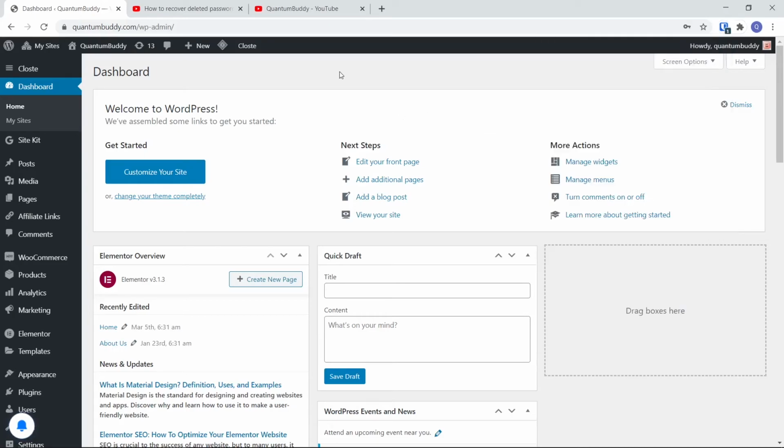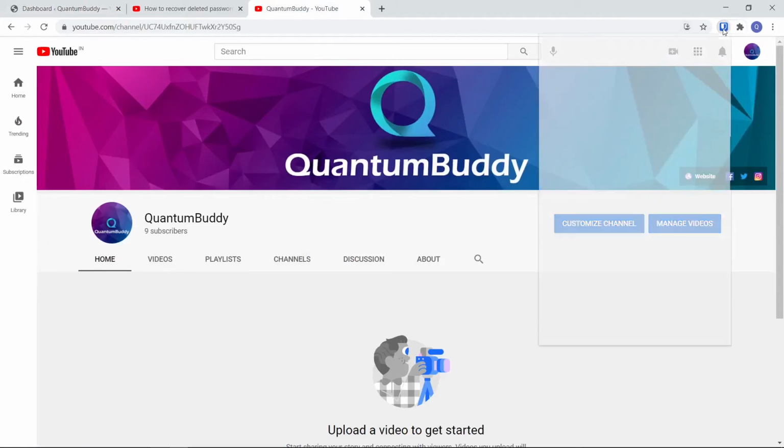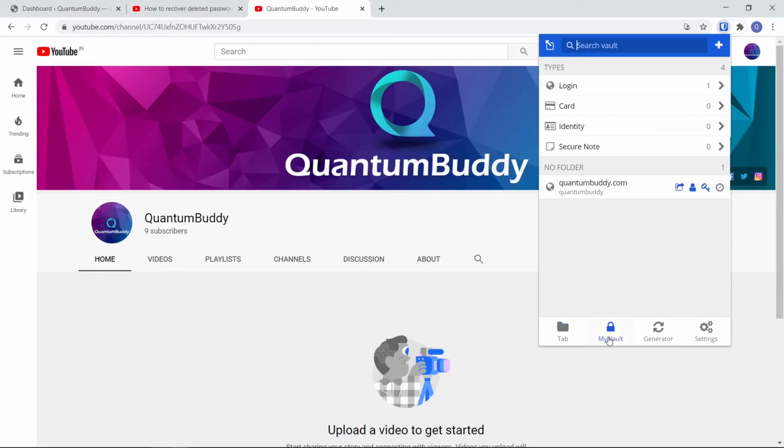I will change the tab and again I am clicking on this. See, it doesn't have any login information for YouTube, but it has information for Quantum Buddy. You can go to my vault to see all the login, card, identity information at any time. Now we are done with part 1, where we saw how Bitwarden is capturing our usernames and passwords.